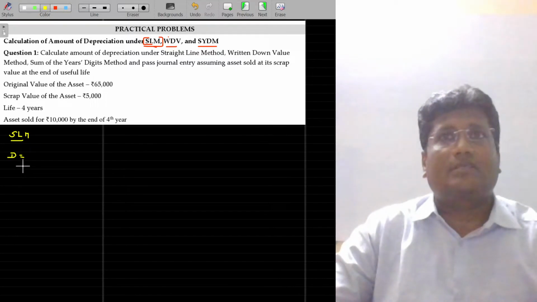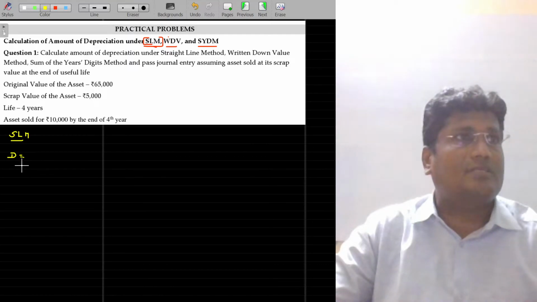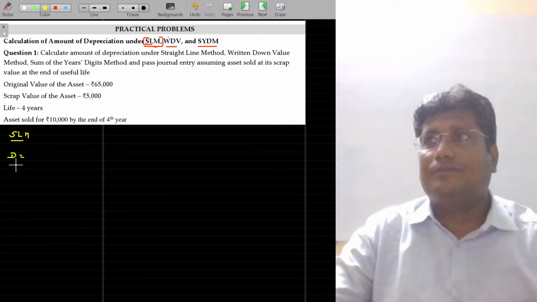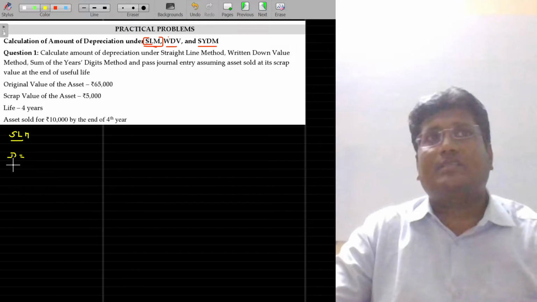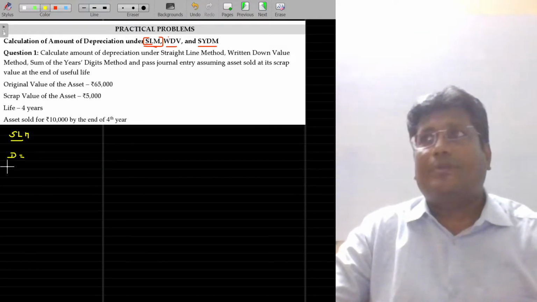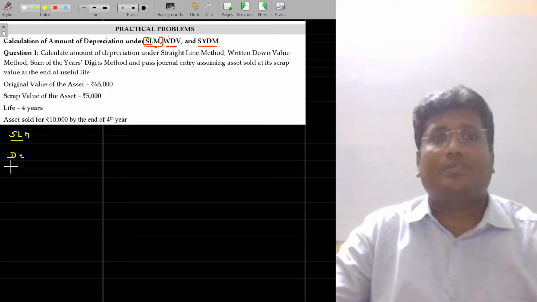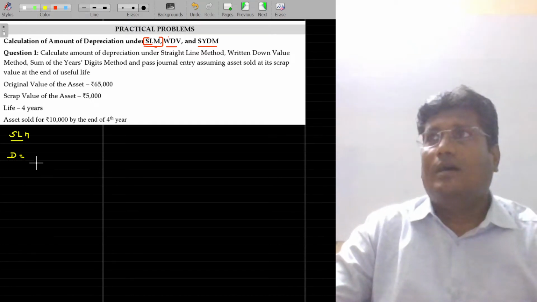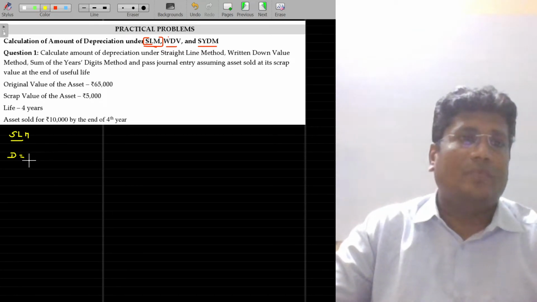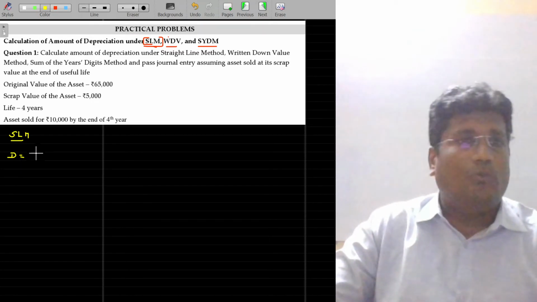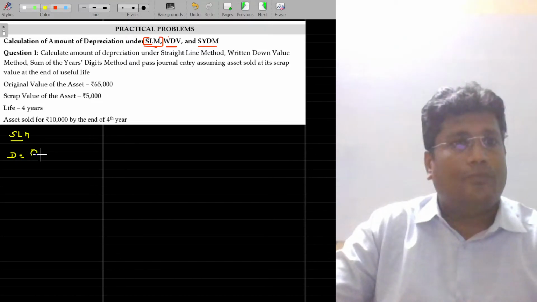Capital D represents amount of depreciation. I am using that notation. Small d represents rate of depreciation. Amount of depreciation is different and rate of depreciation is different. There should not be any confusion. If it is a round number, then it is amount of depreciation. If I am mentioning it in percentage, then it's a rate of depreciation, represented by small d. Capital D, that is amount of depreciation, is nothing but original value minus scrap value divided by life. This is the amount of depreciation.